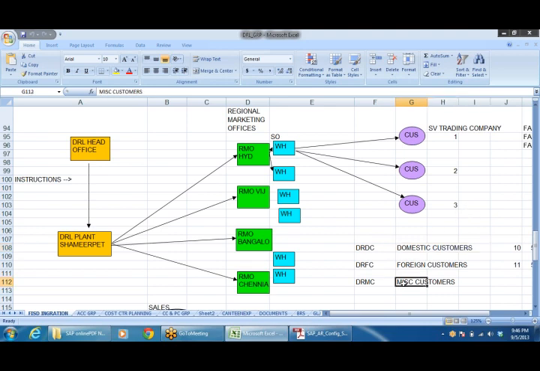Miscellaneous customer means any sales other than the product sales. You have scrap sales, plastic material, gunny bag or plastic bag sales, even scrap furniture sales, whatever it may be.